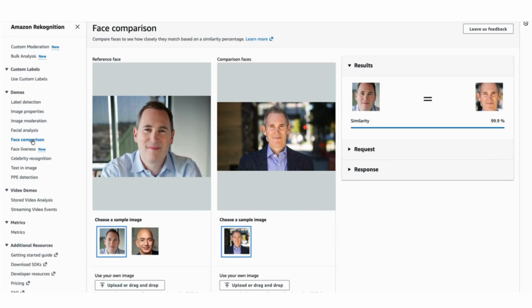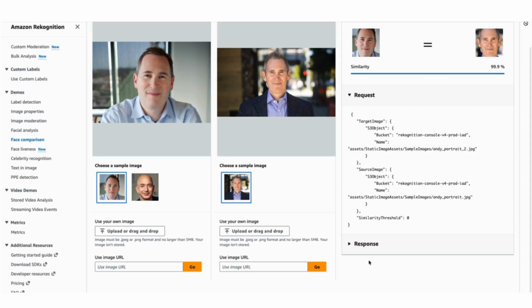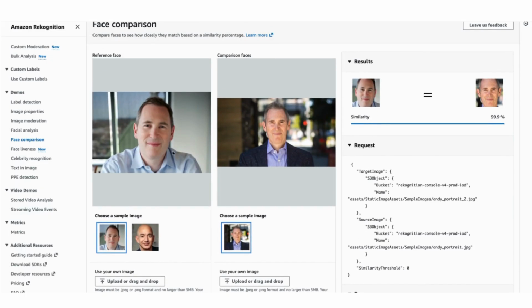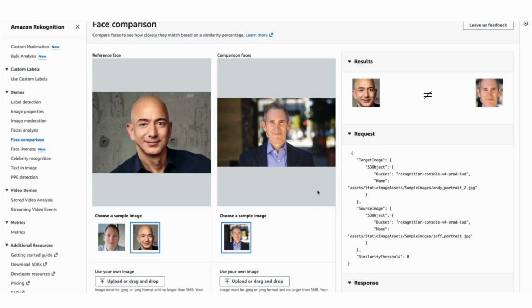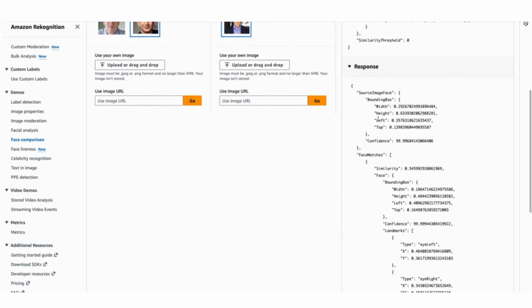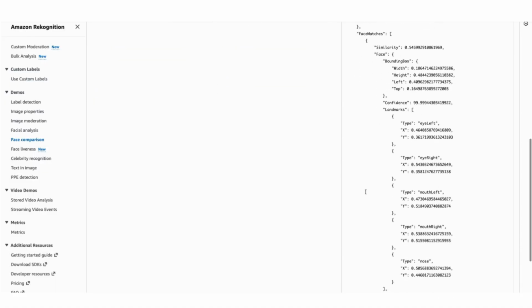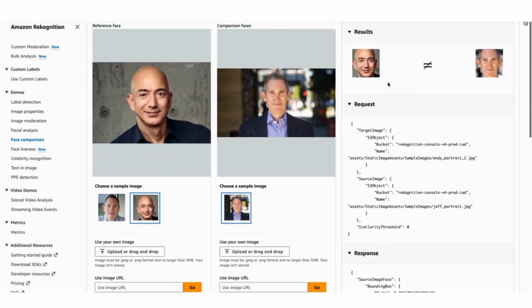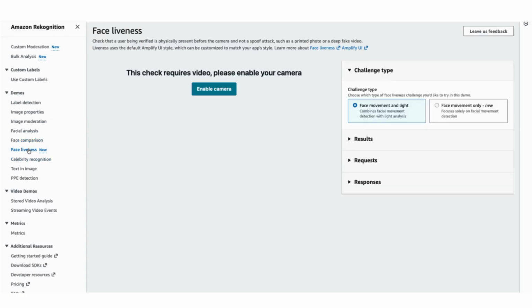Then face comparison. Let's say you have two images, you just want to compare them, right? So you have a reference face, you have a comparison face, compare them, you'll get the result. Via API calls also you can get that result, and you can perform the rest of the actions accordingly. It also gives you the confidence score, right? So it's very easy to identify the next action based on that. Now, if you change the image, you can see that it's not similar, so hence the result varies. So this is how you have a set of images. You don't have to write the code for the model. You don't have to define any model. You can just use this managed service to perform these common operations which people need.